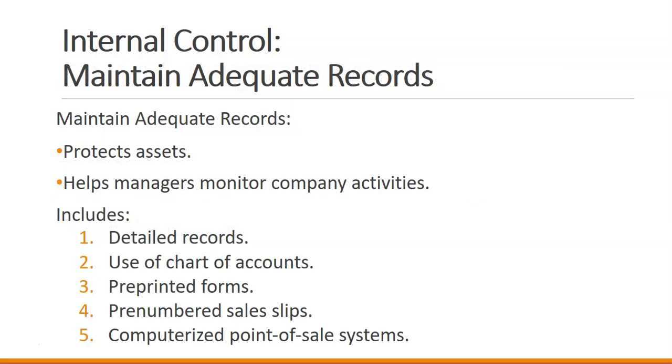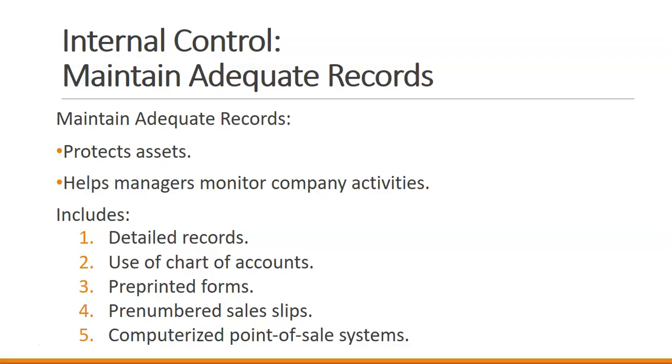Maintaining adequate records helps us monitor our activities and protect our assets. One of the things we can have with maintaining adequate records is making sure that we have pre-numbered sales slips, pre-printed forms, and computerized point of sale systems. So it's more difficult when we have these mechanisms in place to commit fraud.